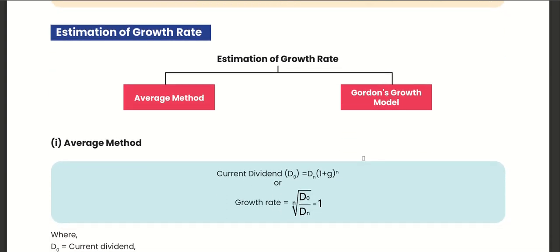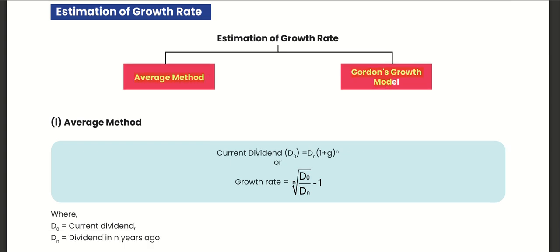Estimation: when we calculate, how do we estimate the growth rate? How would we know what the growth rate is? There are two methods, average method and Gordon's growth model. In the average method, the current dividend is D0 and dividend n years ago is Dn, so Dn (1 plus g)^n equals D0.